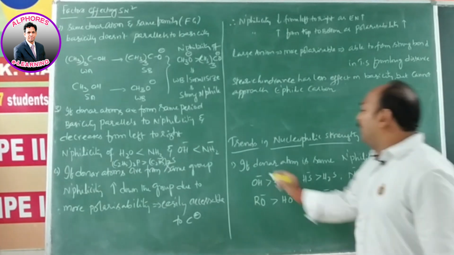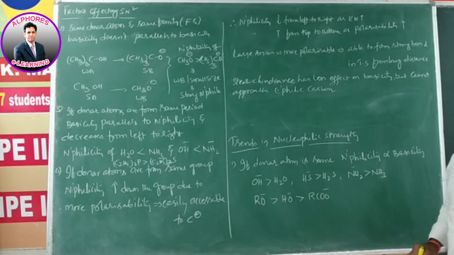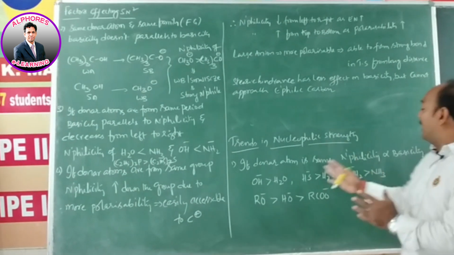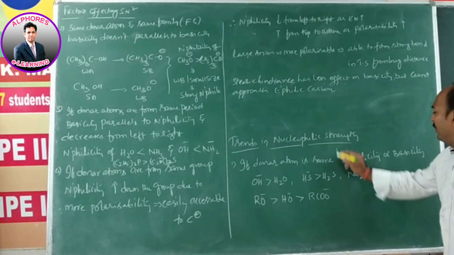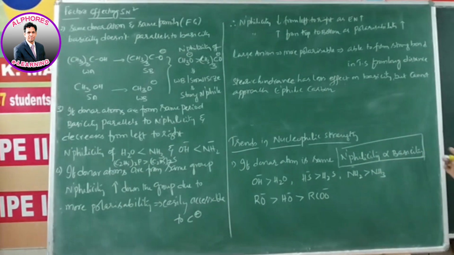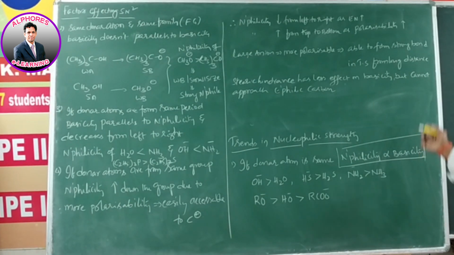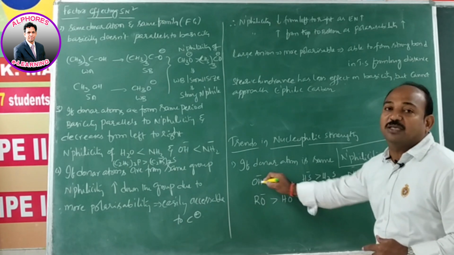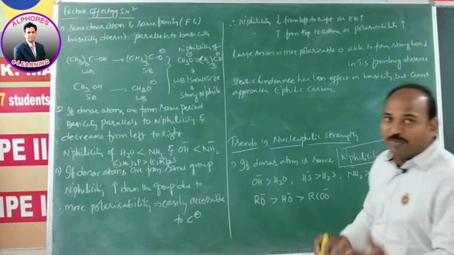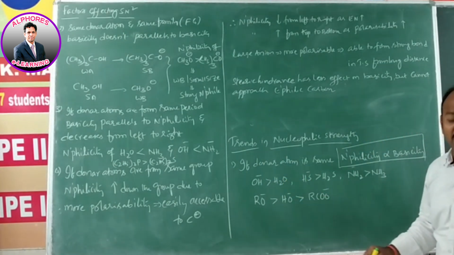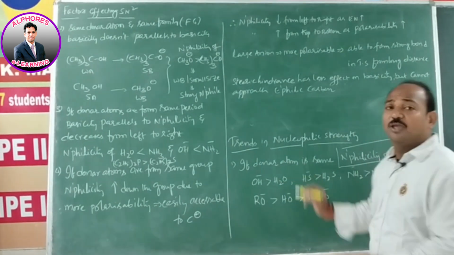First one: if the donor atom is the same, like both atoms are oxygen or both atoms are nitrogen, then nucleophilicity parallels basicity, meaning nucleophilicity is directly proportional to basicity. The more the basicity, the more the nucleophilicity. Let us check. Compared to H2O, OH minus is a strong base. So being a strong base, the nucleophilic strength of OH minus is greater than H2O. The basic strength of OH minus is also greater than H2O.